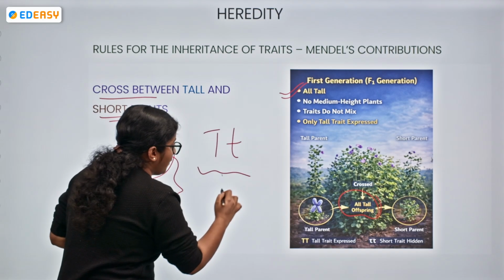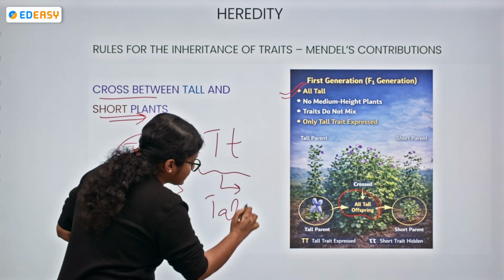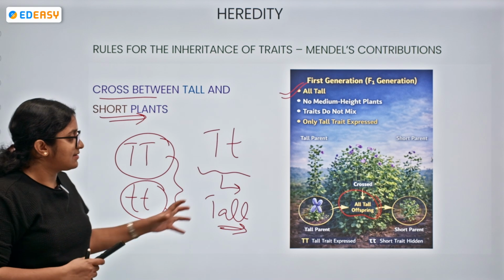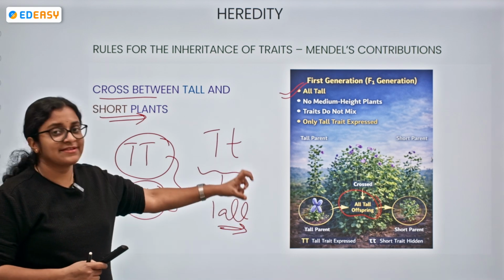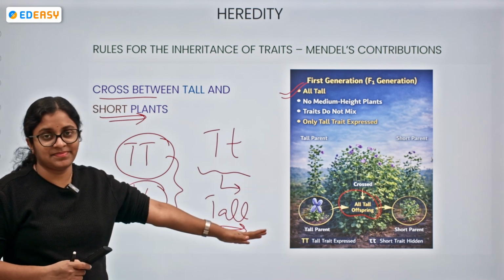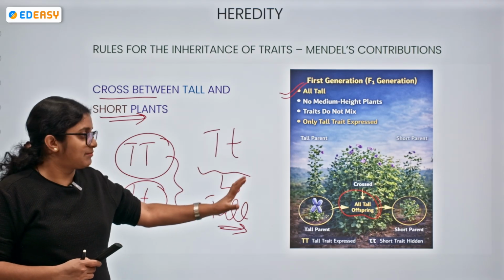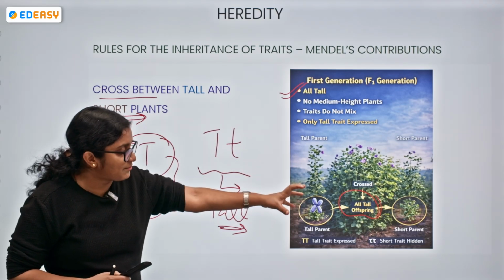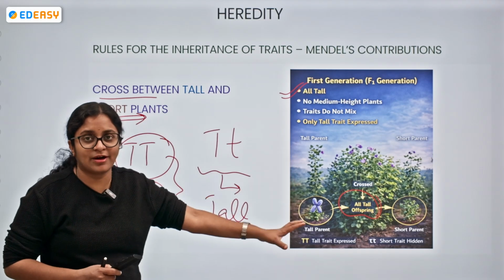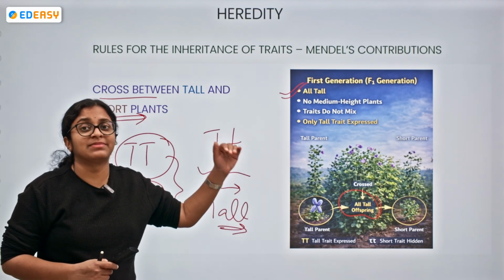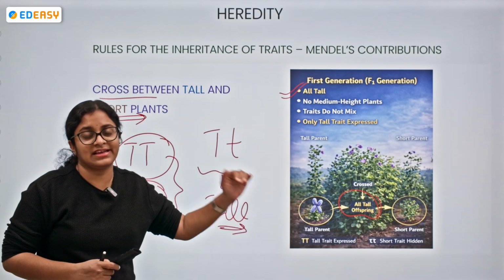We can say all the tall offspring are getting produced. Externally we can see them as the same, but no medium height plants are going to get produced. So the tall plant and the short plant, all offspring will be tall. The tallness trait is going to get expressed, but the short trait is getting hidden.